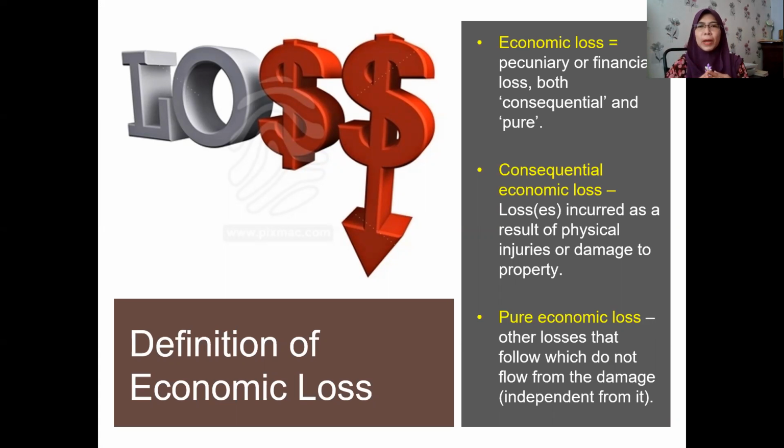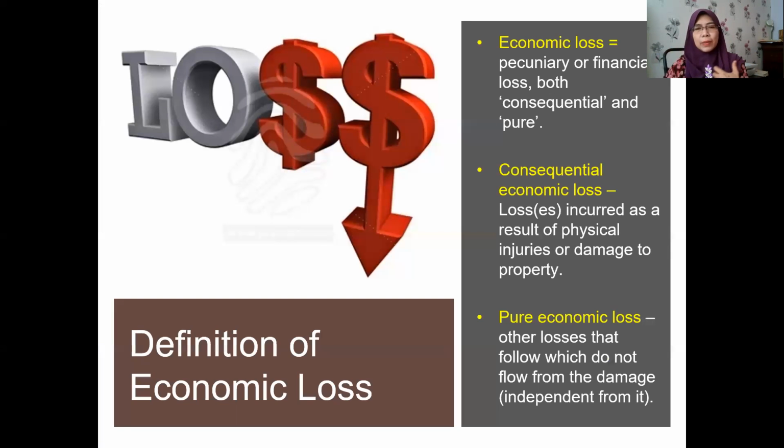If we were to draw a mind map or diagram, we have the word economic loss, and then it is classified into consequential and pure. So what is consequential economic loss? Consequential economic losses are losses incurred as a result of physical injuries or damage to property. So it is a consequence of that: first the claimant or plaintiff suffered physical injuries or damage to property, and whatever losses flow from these injuries are considered consequential, and most of the time they are allowed to be claimed.